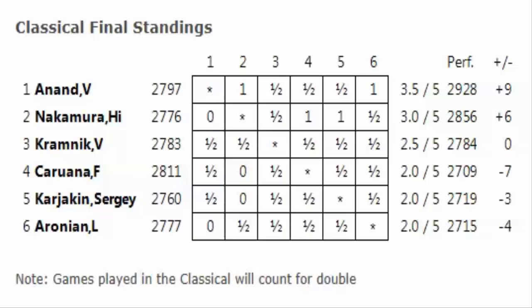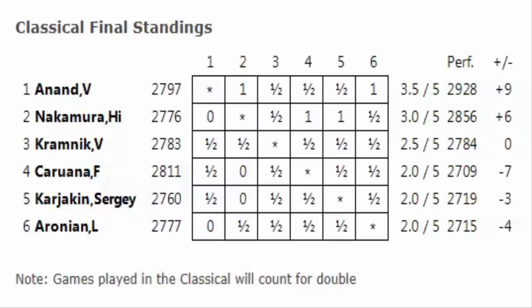And here are the standings in the Classical. After 5 rounds, Vishy Anand with 3.5, Hikaru Nakamura with 3, Kramnik with 2.5, Caruana, Karjakin, and Aronian with 2. Now we go into the rapid games. We're going to play 5 of those. It's going to be interesting.